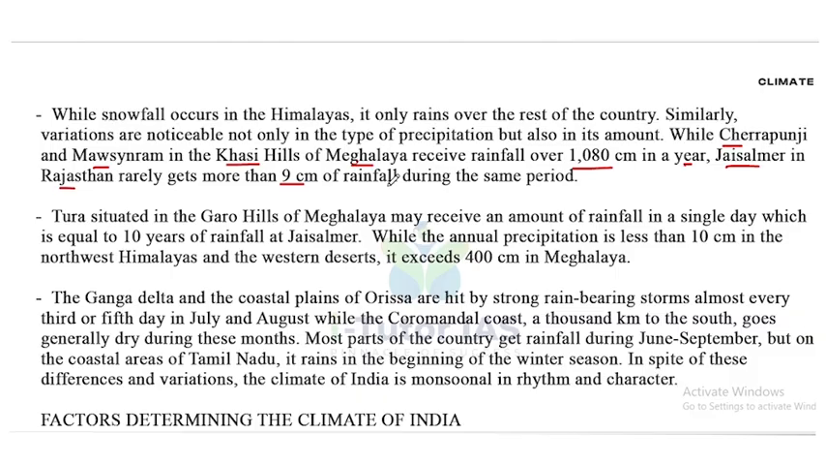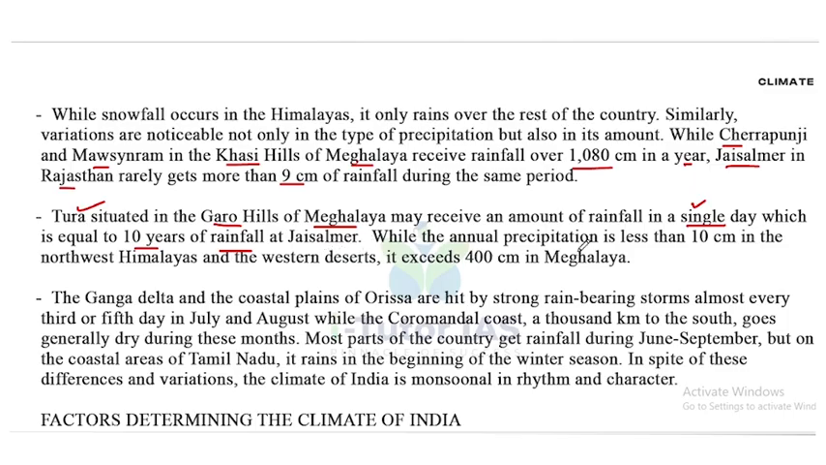Tura, situated in the Garo hills of Meghalaya, may receive an amount of rainfall in a single day which is equal to 10 years of rainfall at Jaisalmer. So Tura's one day rainfall is equal to the 10 years of rainfall at Jaisalmer. So that is the difference.